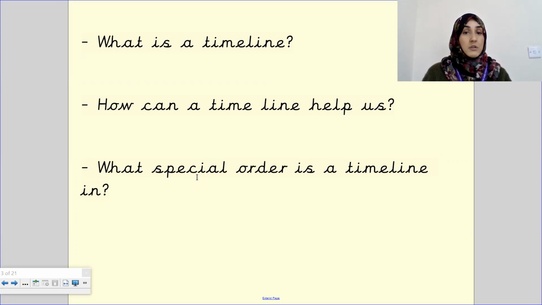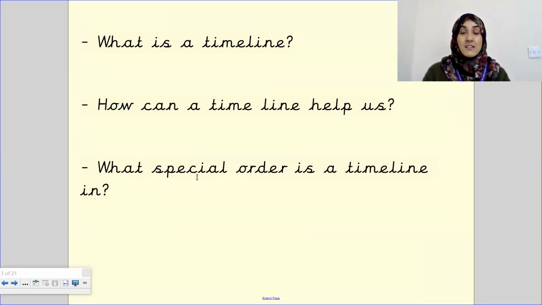Now, what I would like you to do is, you do not need to write these answers down anywhere. You just need to verbalize them. That means you just need to say them out loud. You can talk to your teddy if you have something in the room or your special toy. What is a timeline? Have a think. Second one, how can a timeline help us? And what special order is a timeline in?